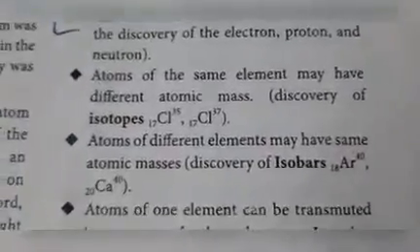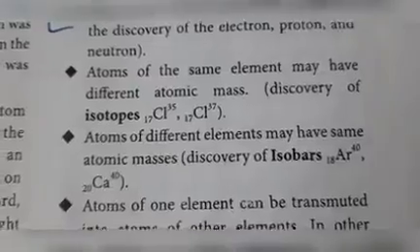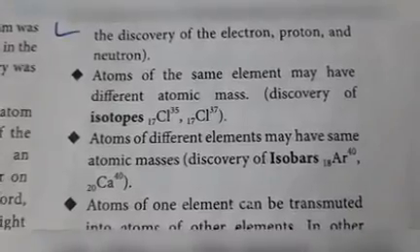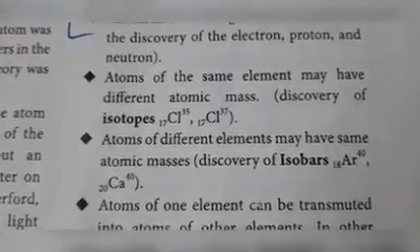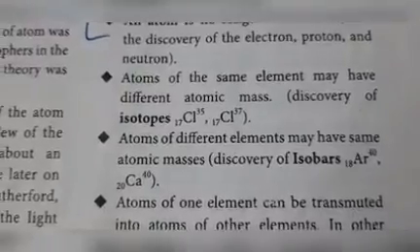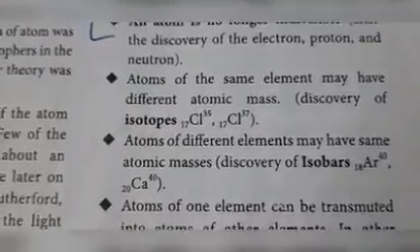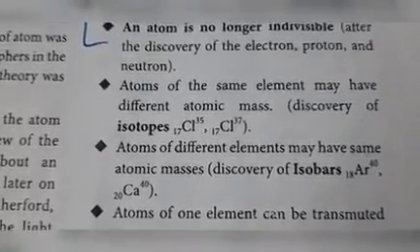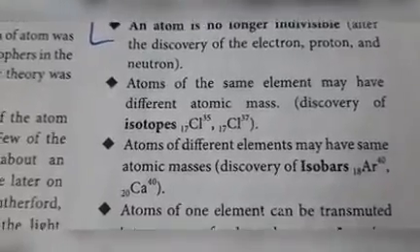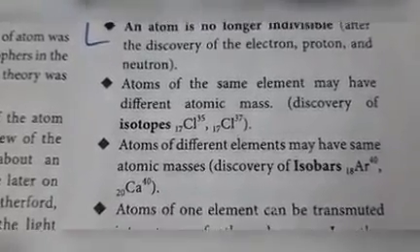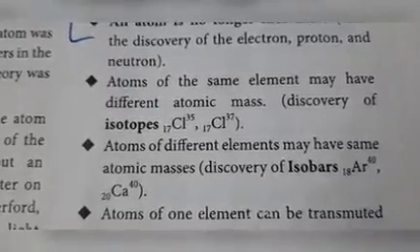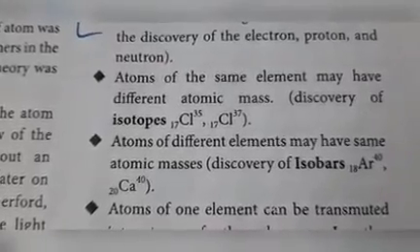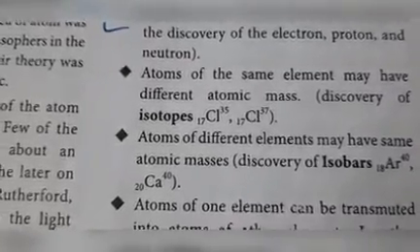Third point, atoms of different elements may have the same atomic mass. Discovery of isobars. Different elements Ar, that is argon, and Ca, that is calcium. Both are different elements. Atomic number of argon is 18, atomic number of calcium is 20, but both have the same mass number. Argon has 40 mass number and calcium also has 40 mass number.